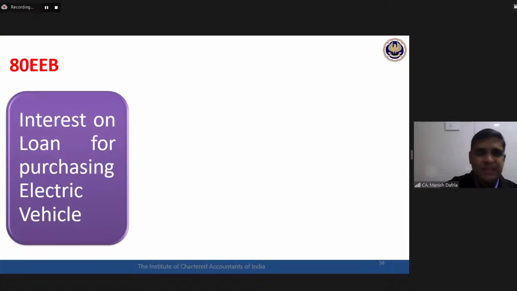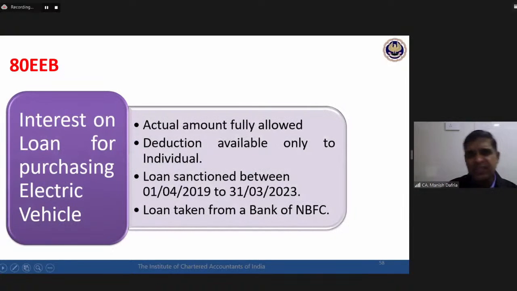Interest on loan for purchasing electric vehicle. Four conditions are required to be fulfilled. Actual amount is fully allowed. The first point, whatever is the actual interest, the total deduction is available only to an individual. The loan must have been sanctioned up to 31st of March 23, and the loan may be taken from a bank or NBFC. Here NBFC is specifically covered. This electric vehicle loan may be taken from any bank or from any NBFC. Whatever is the amount of interest, total interest is allowed as deduction only to an individual.